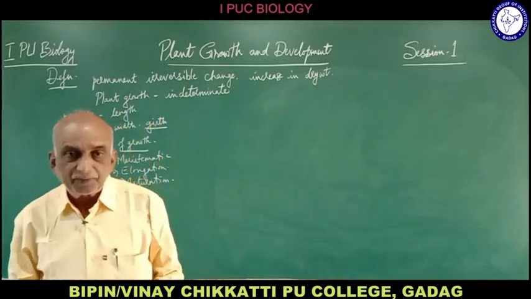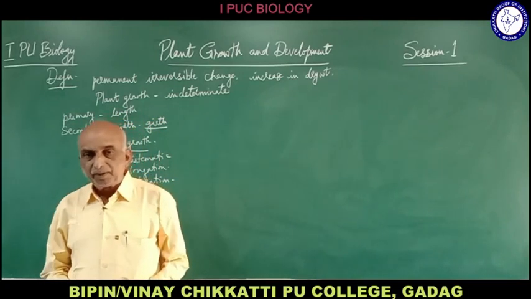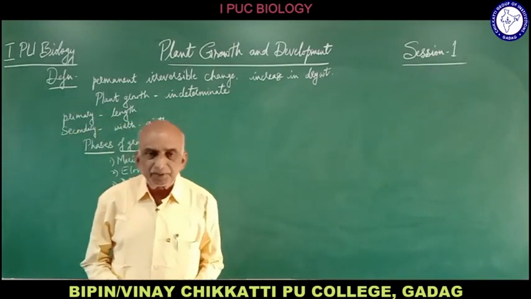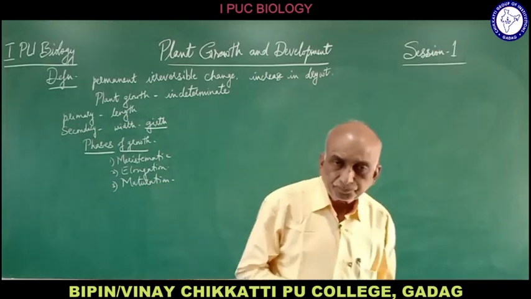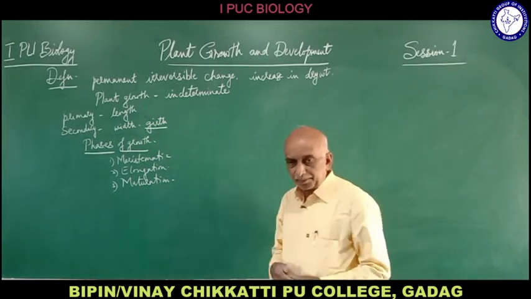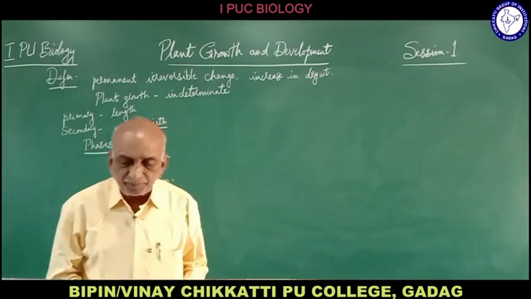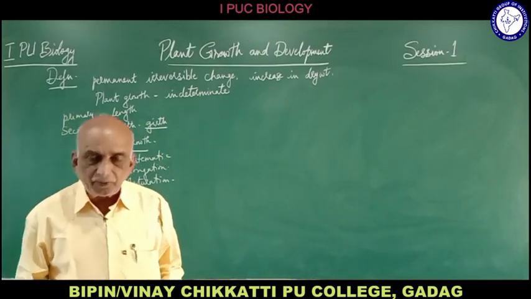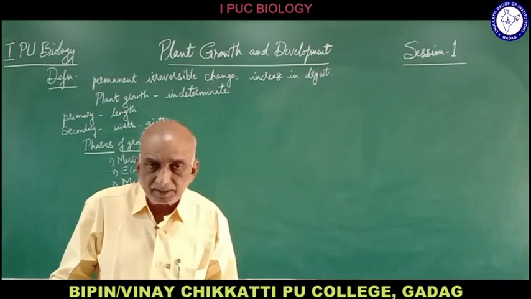They do not differentiate into a particular type of tissue. Various kinds of tissues, it may be collenchyma, sclerenchyma, xylem or even phloem, are formed by these elongated or enlarged cells.